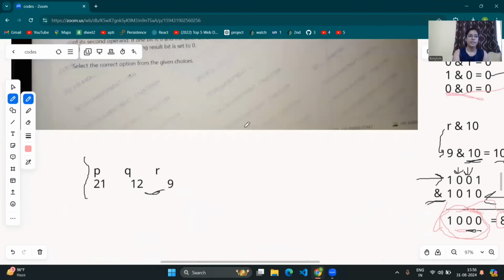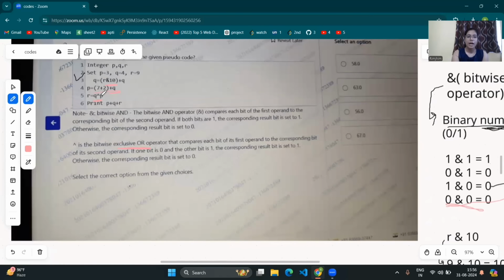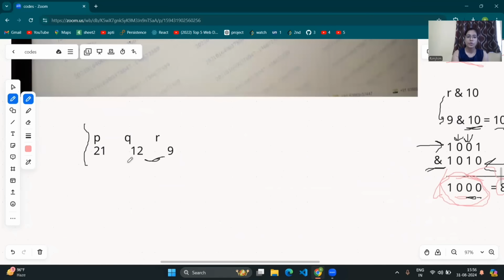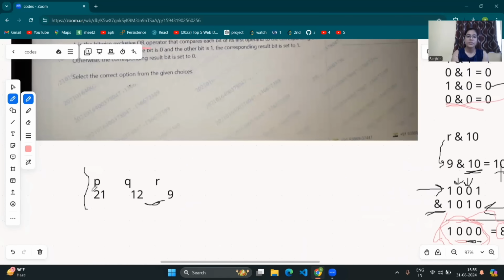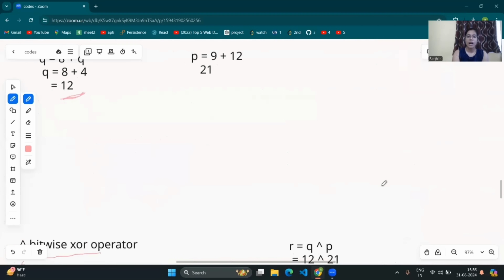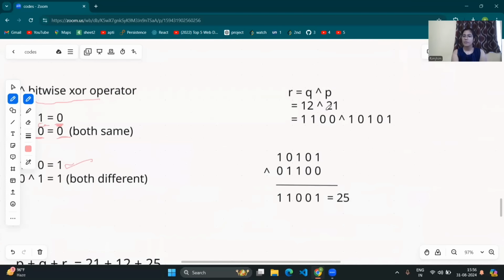Now, let's see in the question. Here we have to do R is equal to Q XOR P. Q was 12 and P was 21, so R is equal to 12 XOR 21. The binary of 12 is 1100, and the binary of 21 is this one.